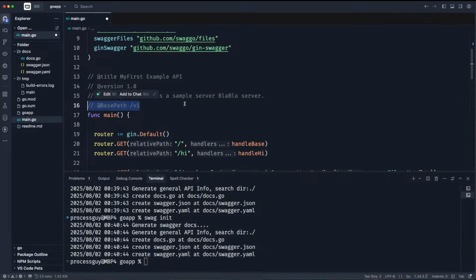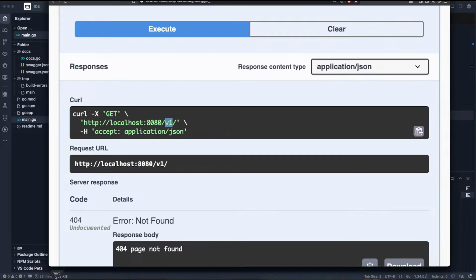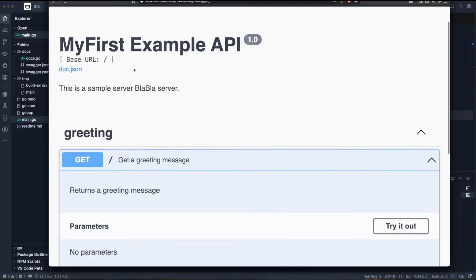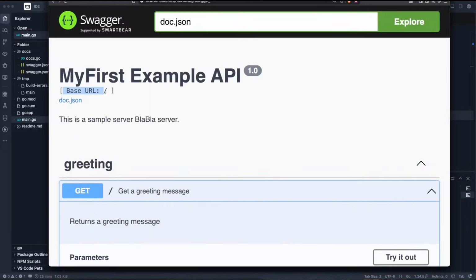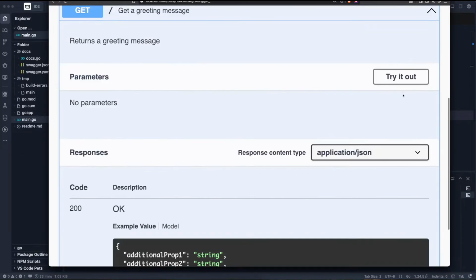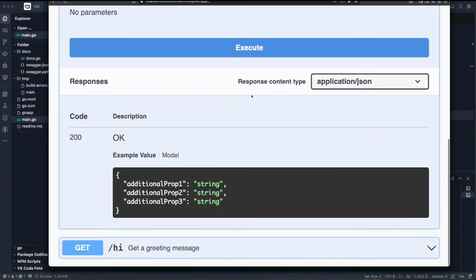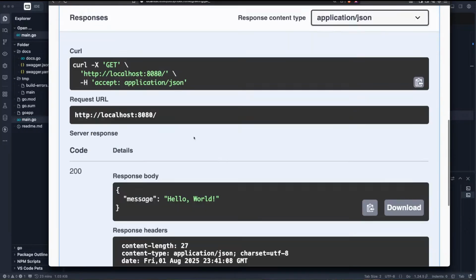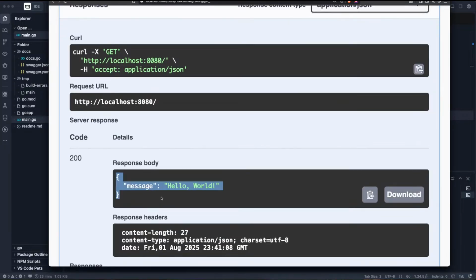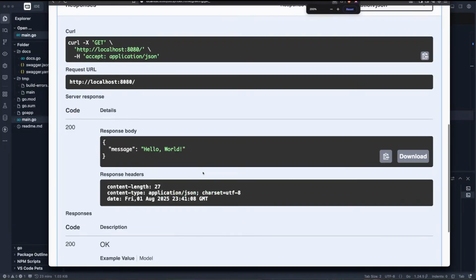So base endpoint can just be like this. No versioning, nothing. You can just say it's like that. So if I go ahead and check that again, my base URL is endpoint slash like this. So let's try this out again, and I try to execute. Yes, we have tested our endpoint successfully without actually using Postman, right?